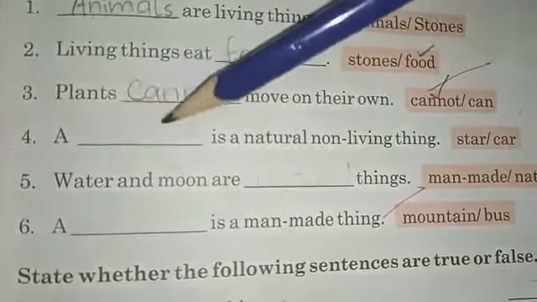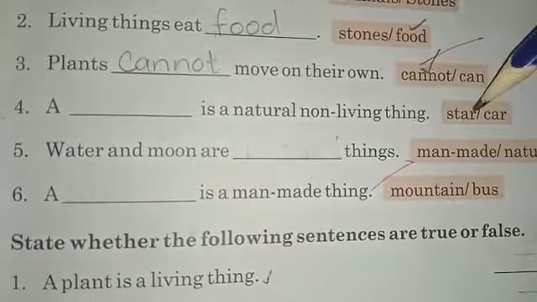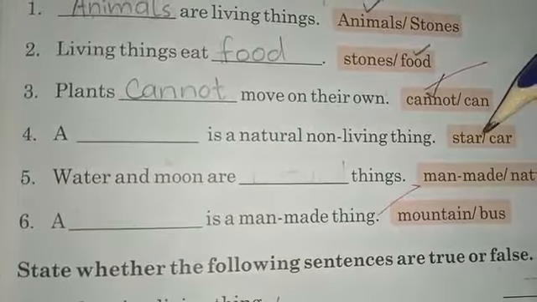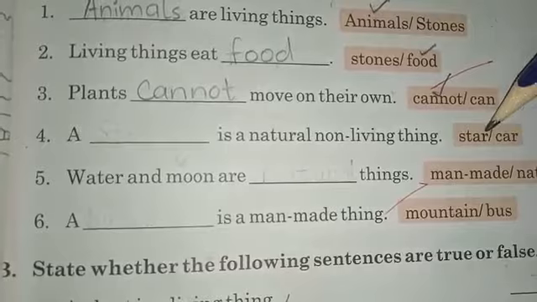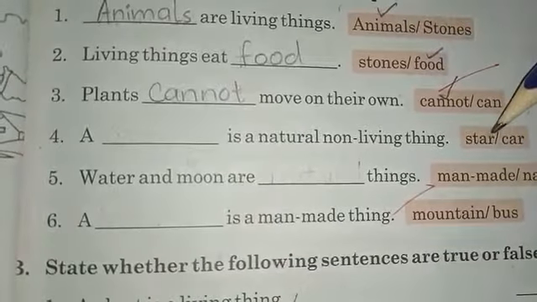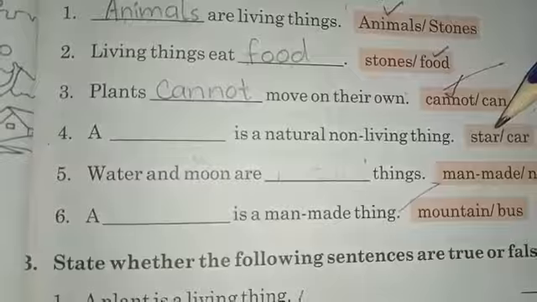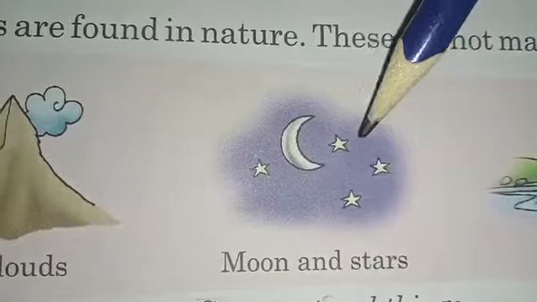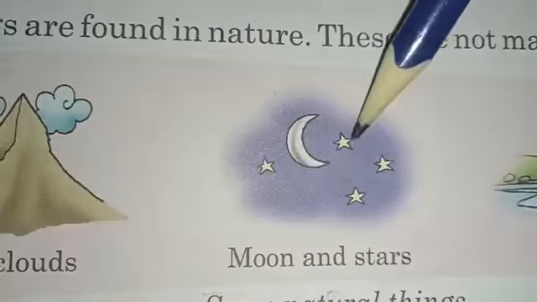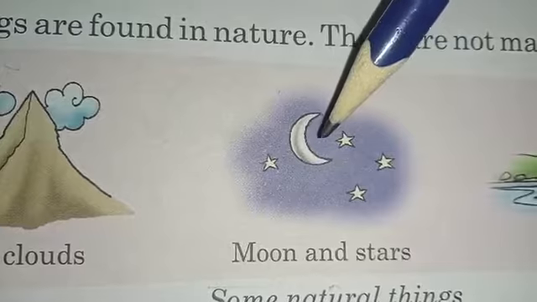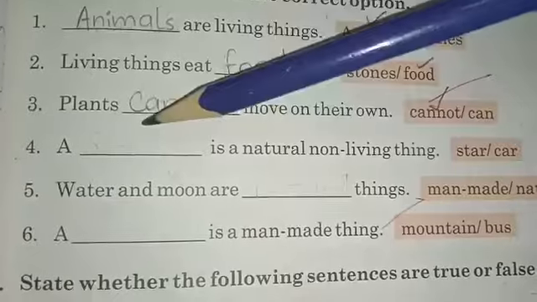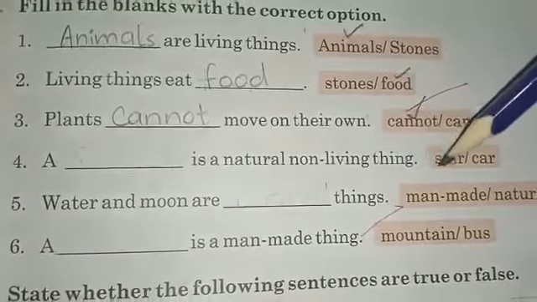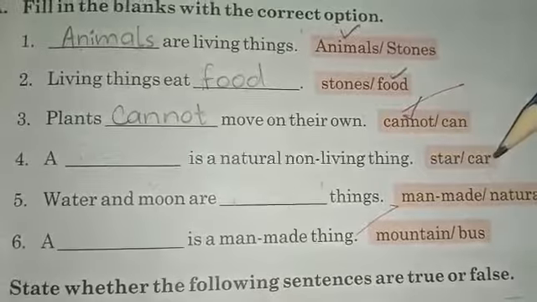Number 4, a dash is a natural non-living thing, a star or a car. Students, we have already discussed this. Now you tell me, is a star a non-living thing, natural or man-made? As we have already discussed, the moon and the stars are natural non-living things because stars and moons cannot be made by man. So here we can write: a star is a natural non-living thing.